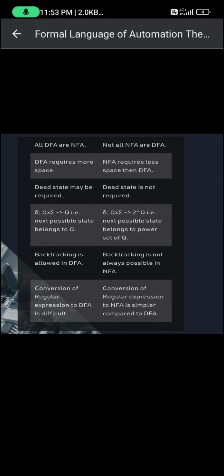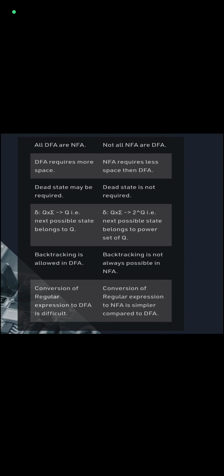In DFA the symbolic equation is that the next possible state belongs to Q, and in NFA the next possible state belongs to the power set of Q. In DFA backtracking is allowed. In NFA backtracking is always possible.